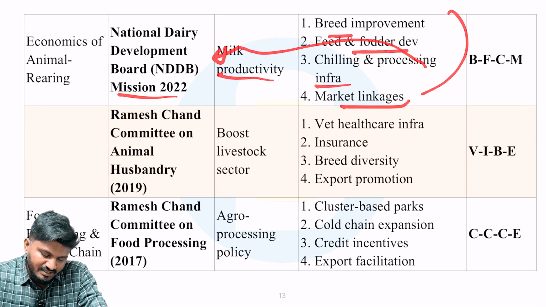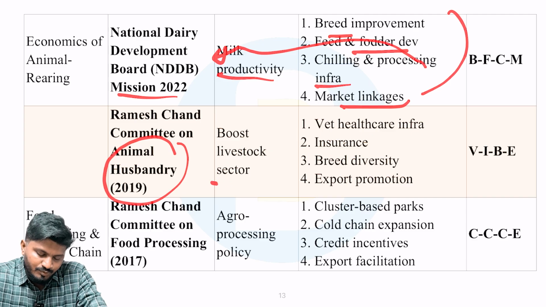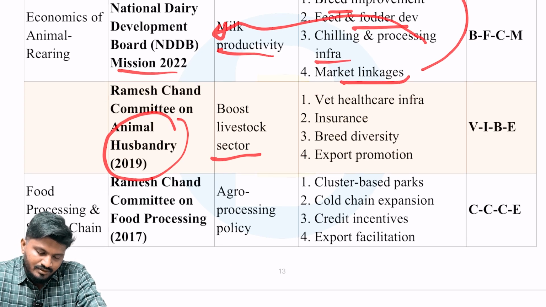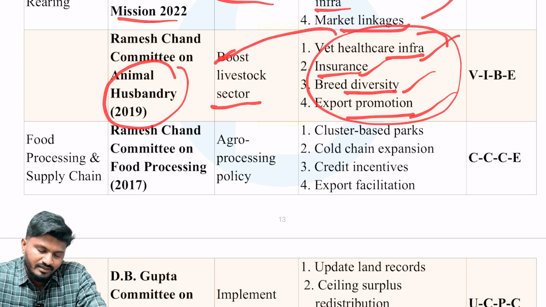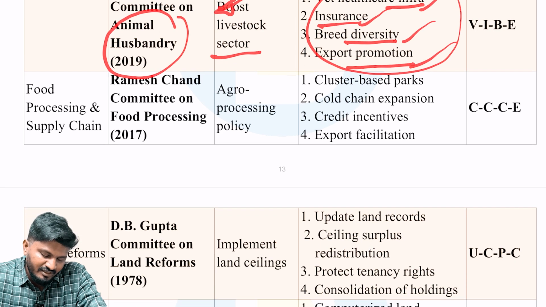Next is Ramesh Chand Committee on Animal Husbandry. The committee dealt with boosting the livestock sector, so focused on vet healthcare infrastructure, insurance for cattle, breed diversity in cattle, and export promotion. All these things were recommended by Ramesh Chand Committee on Animal Husbandry.